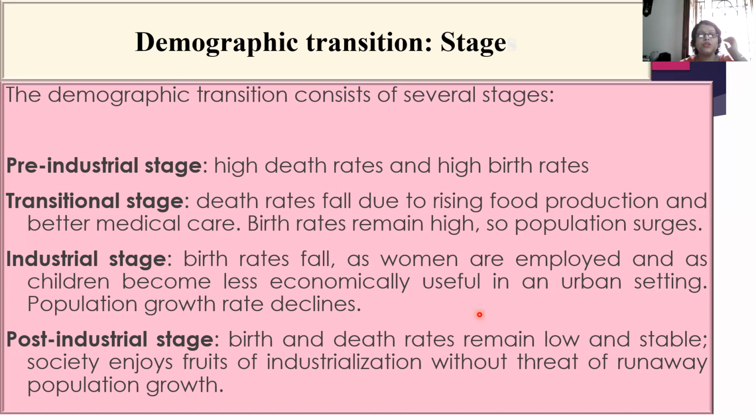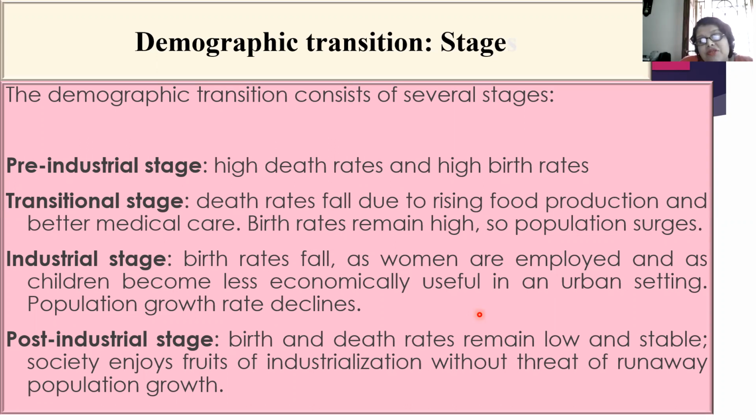Fine. Now coming to industrial stage. In industrial stage, you see what is happening. The birth rate is falling as women are employed and as children become less economically useful in an urban setting. Therefore, population growth is declining. Fine. Post-industrial age. What is happening here?